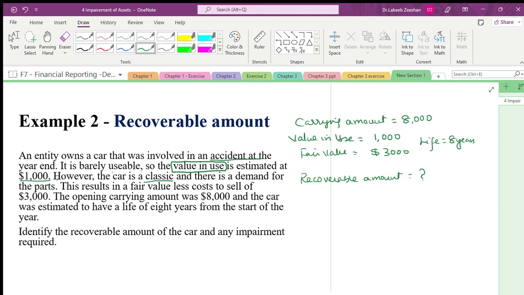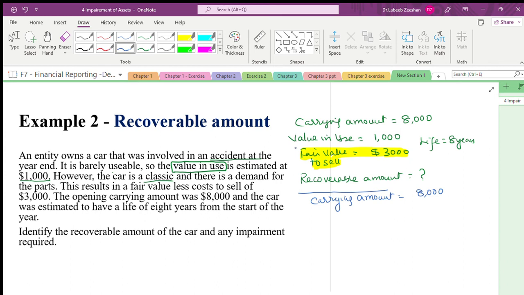They are going to sell it, so it is the fair value to sell. The fair value to sell is 3000. If you sell it, you will get 3000. If you hold it, you will have only 1000. Now, first take the carrying amount. The carrying amount is 8000.